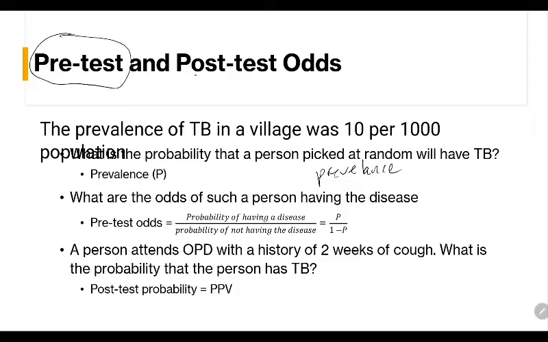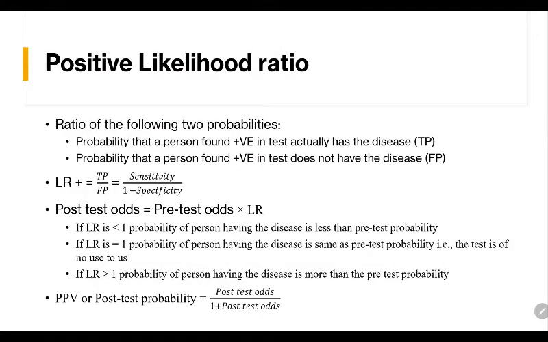What about post-test odds? I also told you about the post-test odds. It depends on the test results. The post-test probability is also called positive predictive value, and the post-test odds is something like this. The ratio of, positive likelihood ratio, what is that?